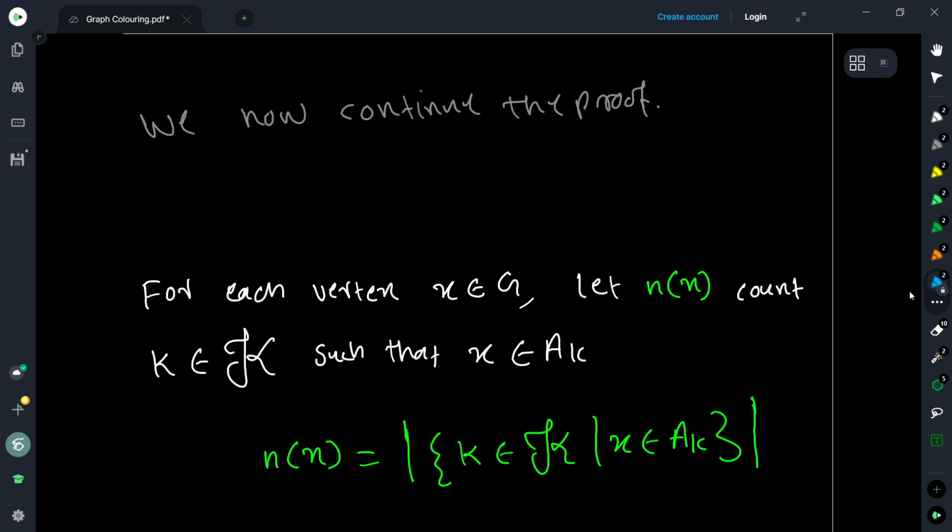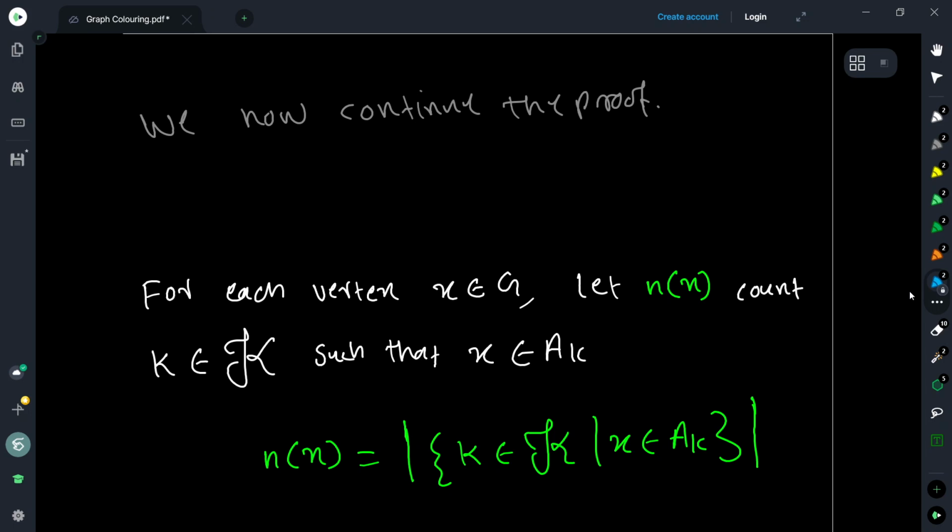So we continue the proof now, right? For each vertex in the graph, we look at or count the number of maximal cliques that x belongs to, right? Which means that for how many different cliques this vertex is going to be part of some maximum independent sets. So we are looking at the different maximum independent sets to which this vertex belongs, right?